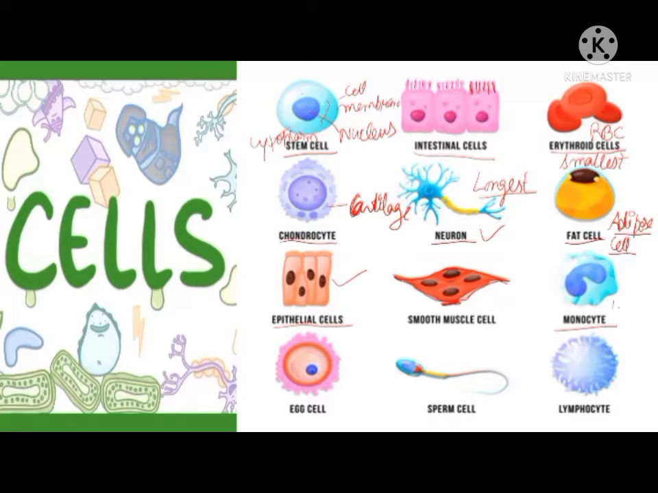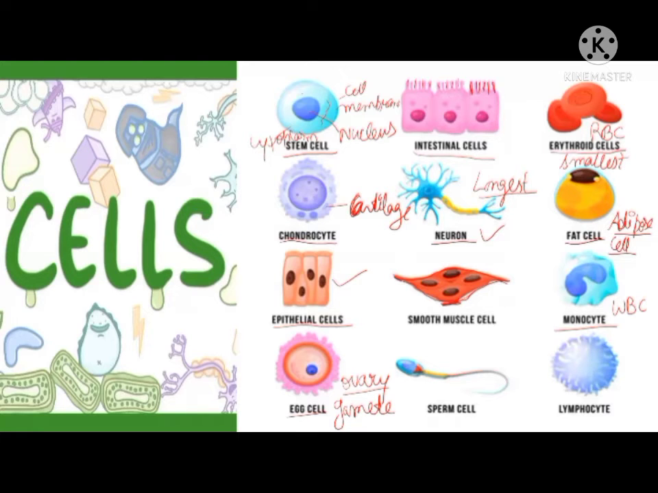Monocyte, it is a type of WBC. What is its function? Its function is just to engulf or eat the pathogens or any foreign material which enter inside the body. Egg cell, which is produced by the ovary. Ovary will produce what? Egg cells. They are also called the gamete, special cells which help in the reproduction.